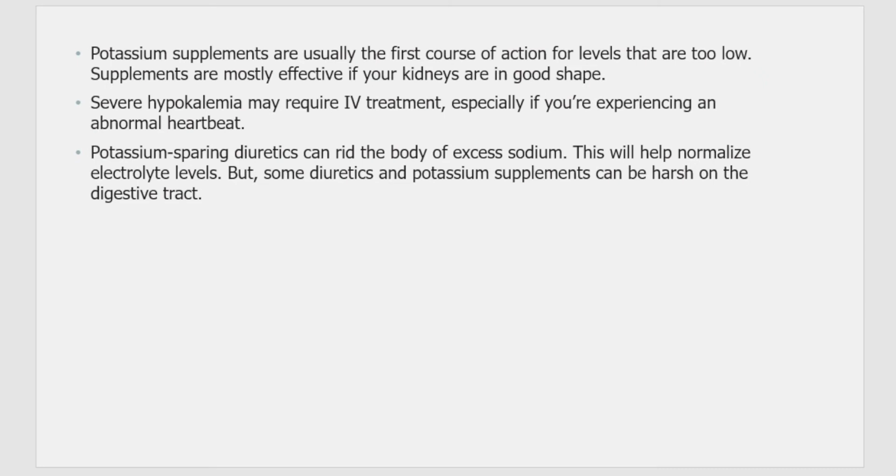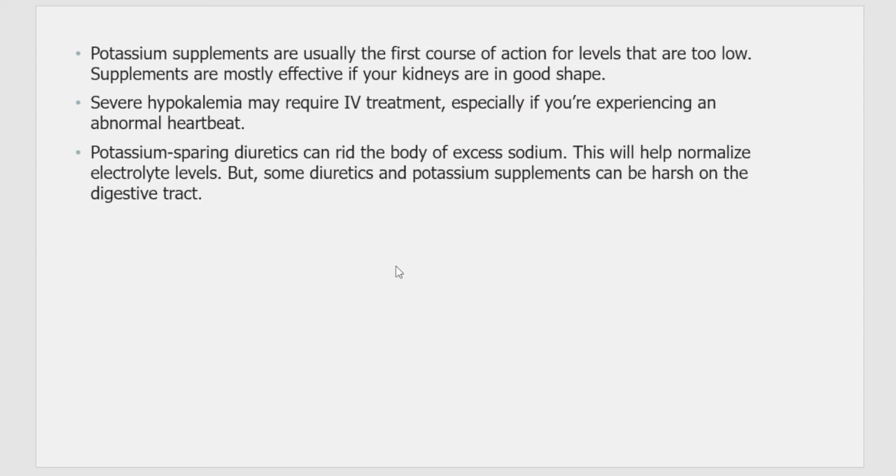And what is the treatment done in order to treat potassium deficiency? First of all, they give you potassium supplements, that is, pills that are taken in order to bring your potassium level back in the body. Only if your kidneys are functioning well are these supplements effective.